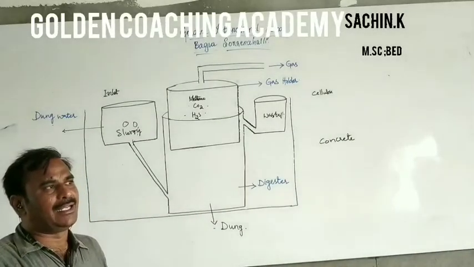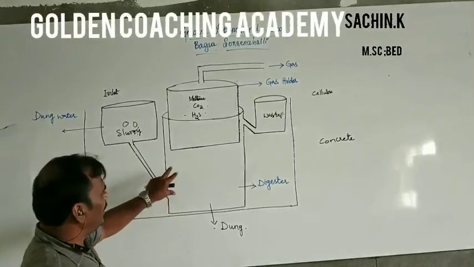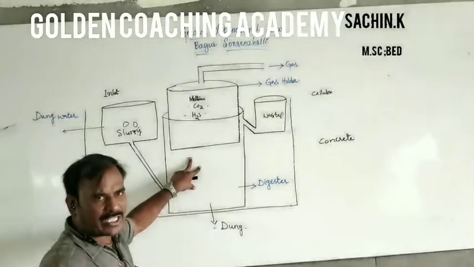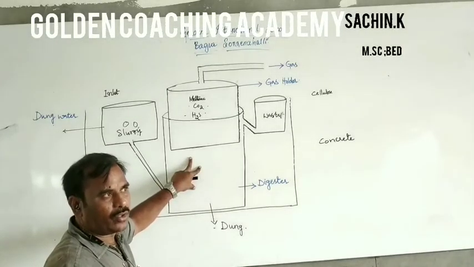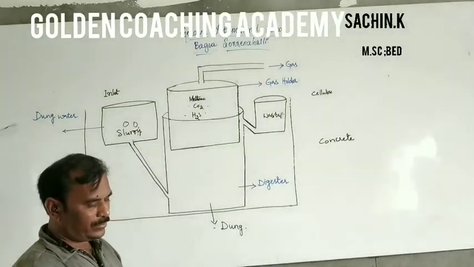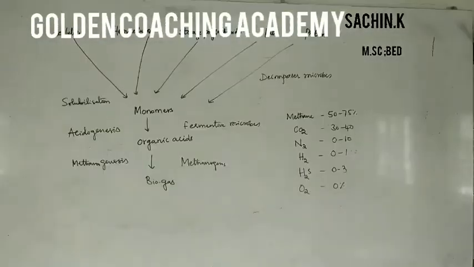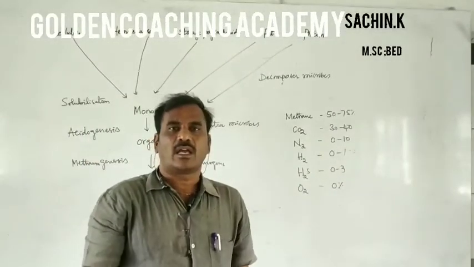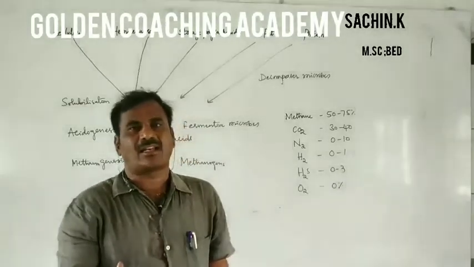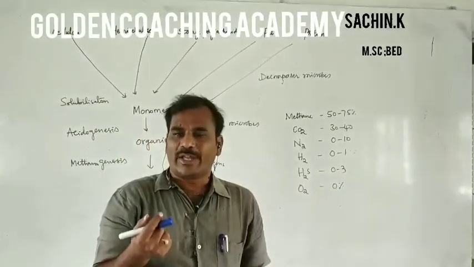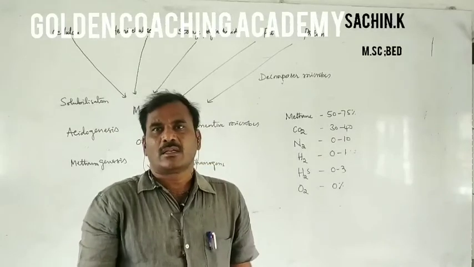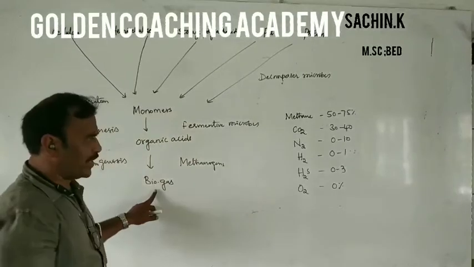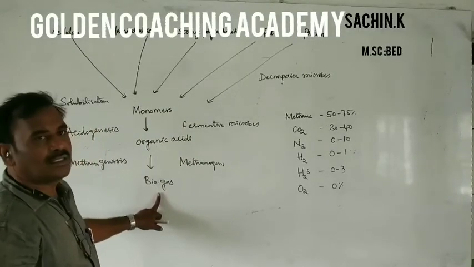Then what happens in the digester at the time of biogas production? So let us see that. The raw material, whatever is taken in the digester tank of the biogas plant, is digested and finally produces the mixture of gases, that is biogas.